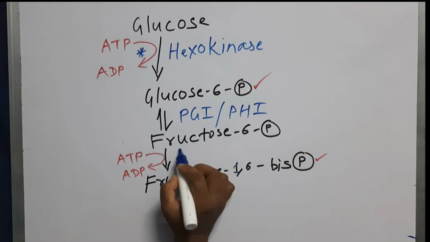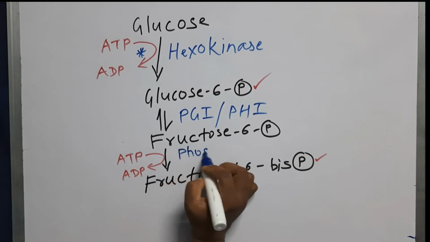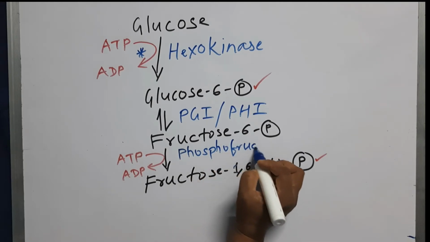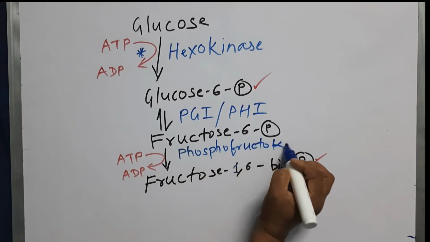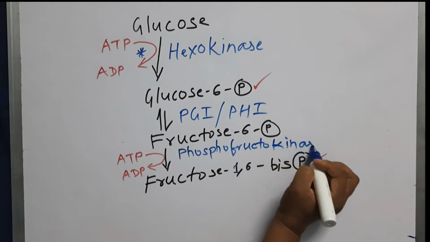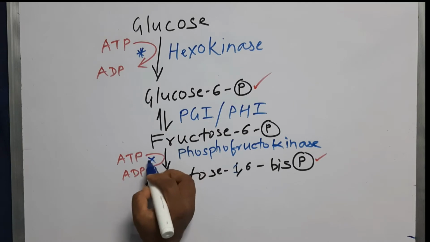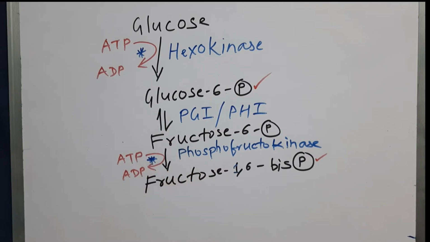So this is called as phosphofructokinase. Please remember this enzyme also, because this is also an enzyme of irreversible reaction. So this is the second irreversible reaction of glycolysis.